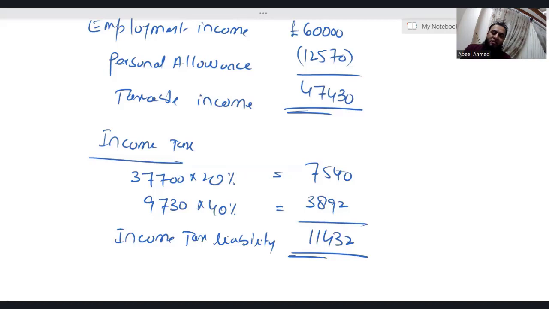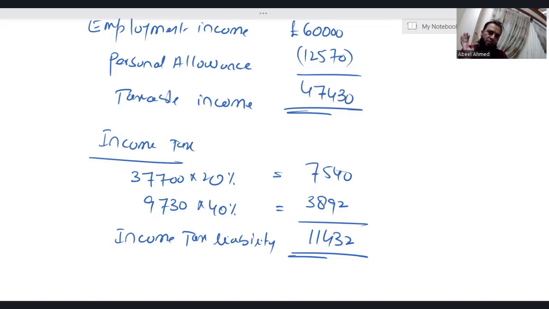How do we actually tax an individual having more than one source of income? Let's say there's a person XYZ who is getting income from non-saving income as well as from saving income. Later on I'll come to dividend income as well, inshallah. But right now just focus on one thing: what is the way of calculating income tax liability? The rule is first you apply the tax rates on non-saving income. Second, you go for the saving income. Saving income means simply the interest income, or you can say saving income means other than two incomes: one is non-saving, another is dividend income.